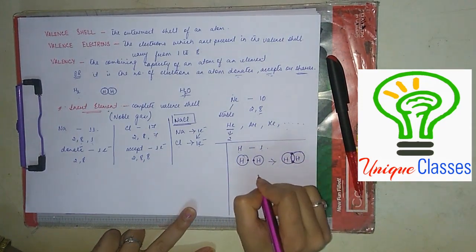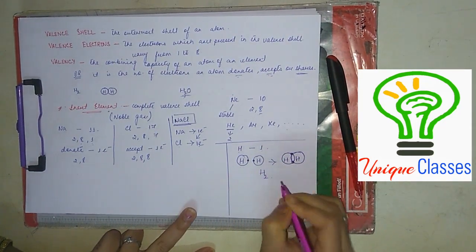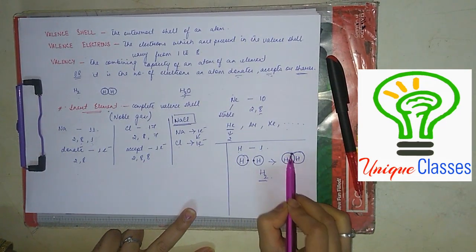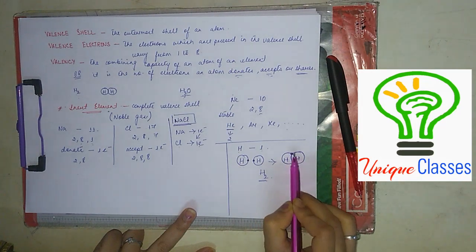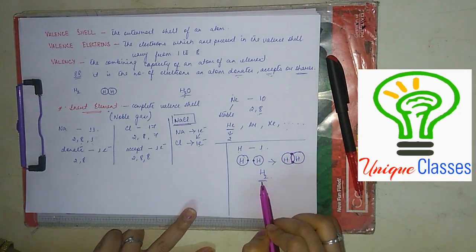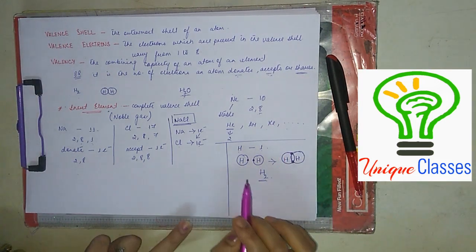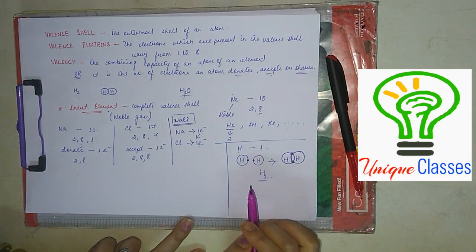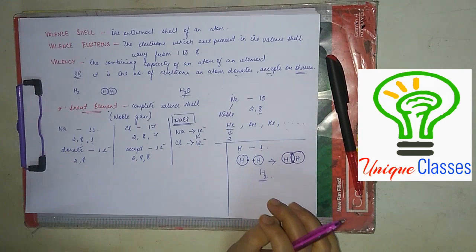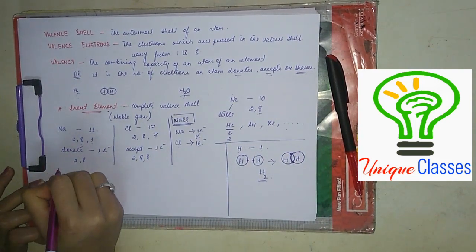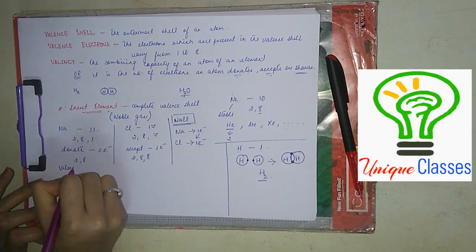Thus, we get 1 molecule of H2. This hydrogen became stable, 2 electrons. This hydrogen became stable, 2 electrons, and this is how atoms share electrons to become stable. Clear? Understood?